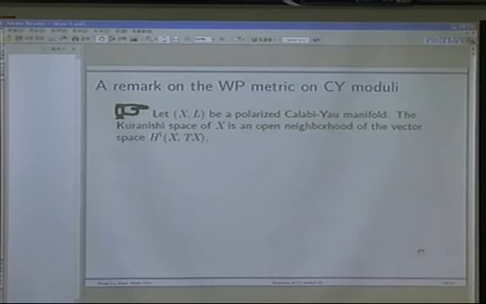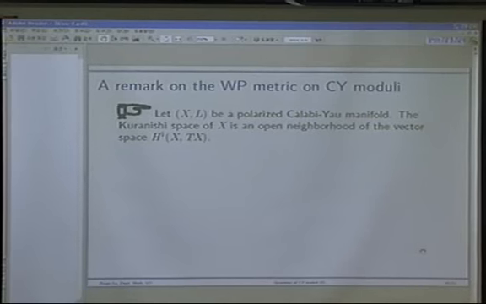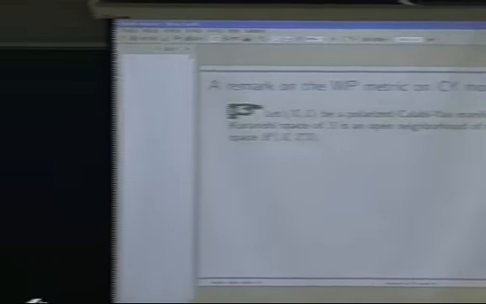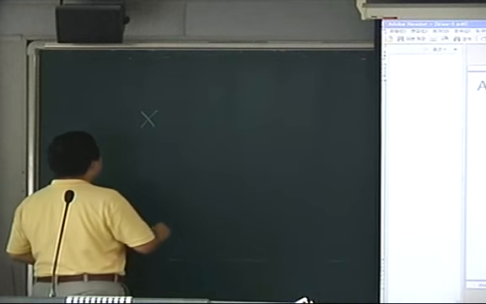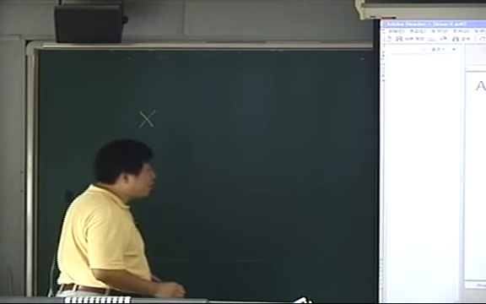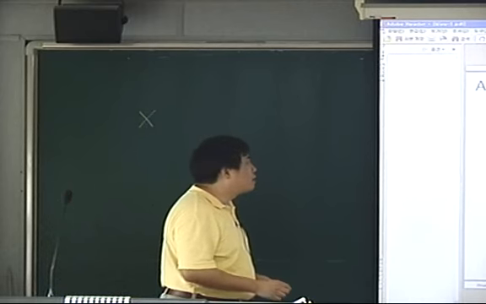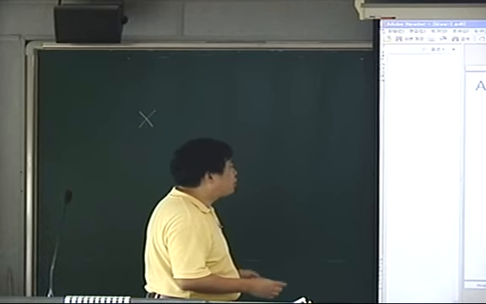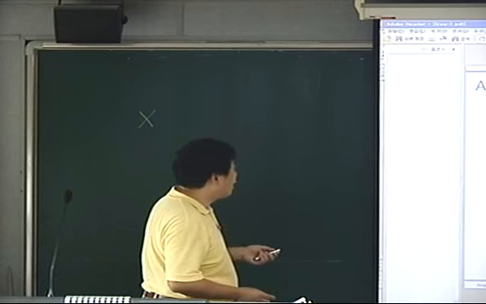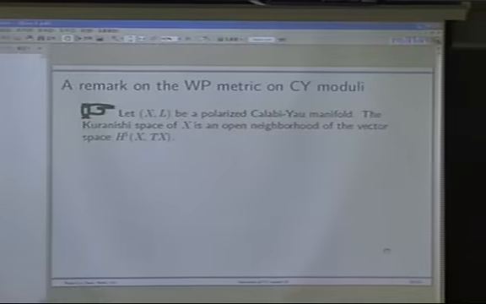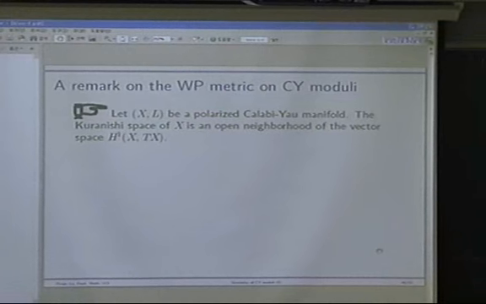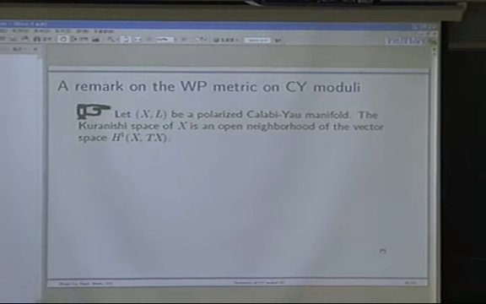So that's the major difference. By what we discussed yesterday, for any fixed compact Calabi-Yau manifold X, the deformation space, or the Kuranishi space, of X is always smooth. It is actually an open set of the vector space H^1(X, T_X), which is the space of harmonic T_X-valued (0,1)-forms.